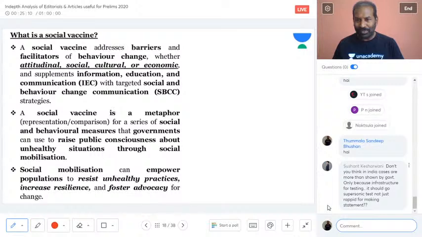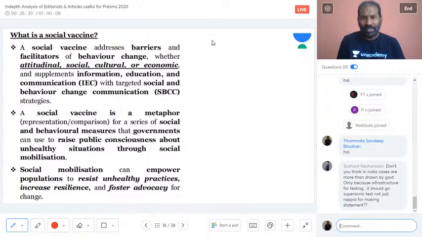And Anshu asks, don't you think in India cases are more than shown by the government, because the infrastructure for testing should be better, not just rapid tests? Definitely. We all know the condition of the health infrastructure of India compared to the US or any other country.